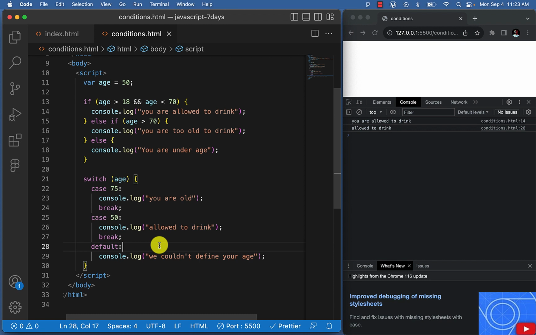So now you know the if statement, you know the else if statement, you also know the else statement as well as the switch and case statement too. So that is it about conditional statements.